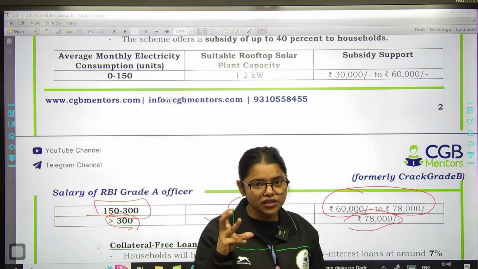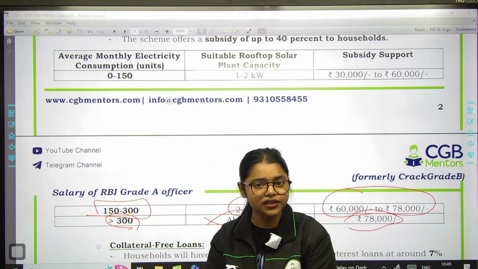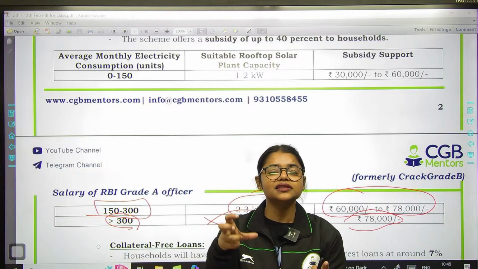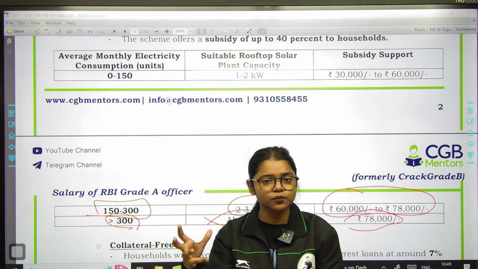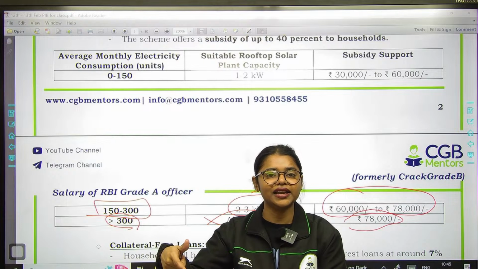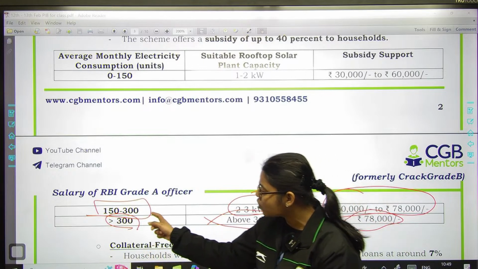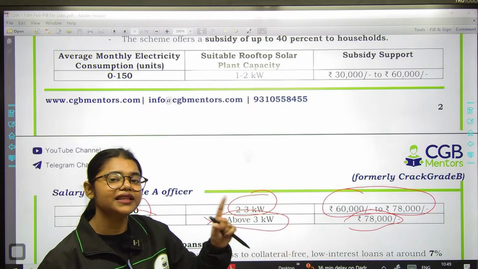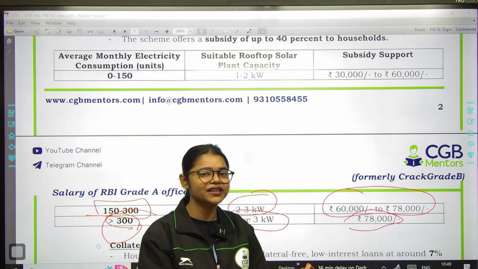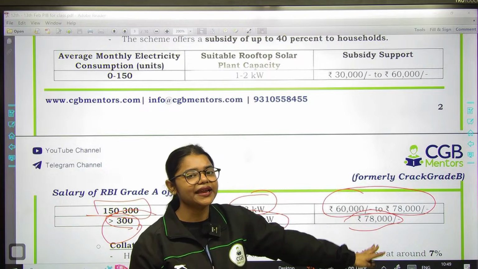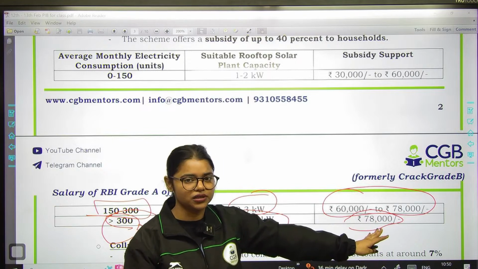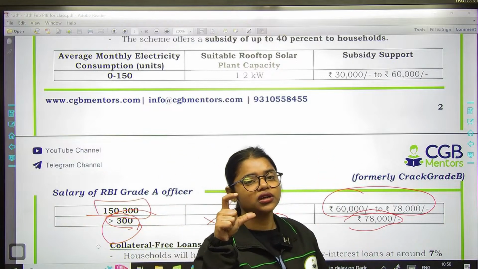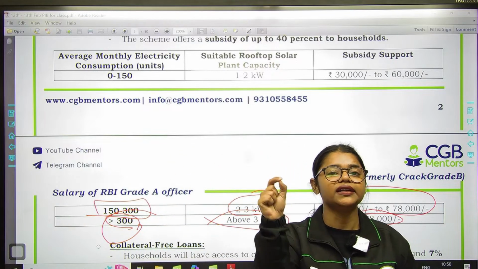If your consumption is between 150 units to 300 units and if your plant capacity is between 2 to 3 kilowatt, then you will get the subsidy support between 60,000 to 78,000. And if you cross this 300 limit, then the maximum support that you will get from the government of India is only 78,000. उसके बाद you have to bear the cost. Okay, so याद रहेगा, this is very important. And maximum support का subsidy का percentage कितना बताया, 40%, right?